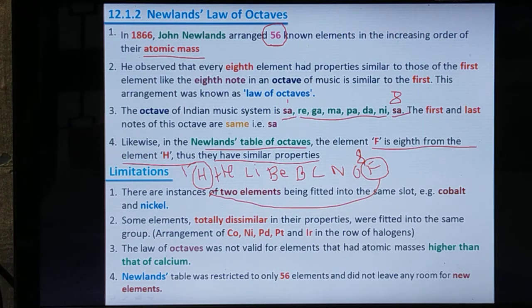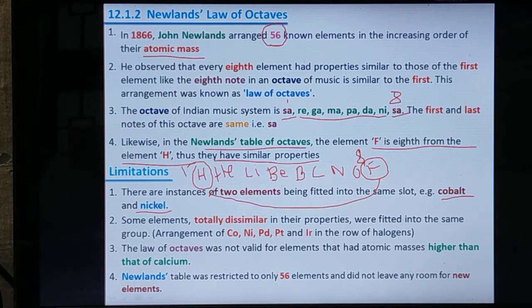Limitations. There are instances of 2 elements being fitted into the same slot, the same position. Example, cobalt and nickel. In the same place, 2 elements can't be placed, no. But he placed 2 elements in the same position. This is one of the limitations or drawbacks.